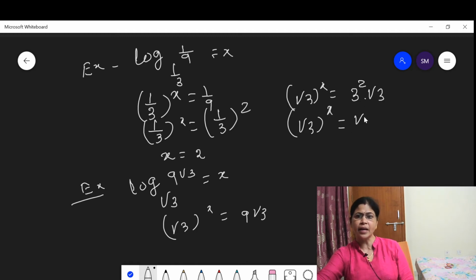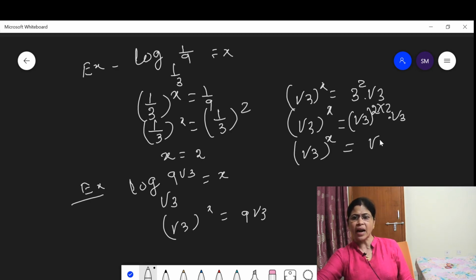Then 3 can be written as root 3 square. If I write 3 as root 3 square, it is right. Root 3 square into the power 2 means root 3 to the power 4. So 9 can be written as root 3 to the power 4. Then on the left side this is root 3 to the power x, and on the right side this is equal to root 3 to the power 4 plus 1, means root 3 to the power 5.